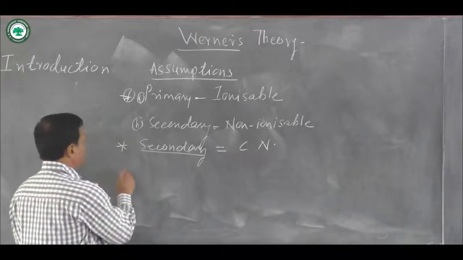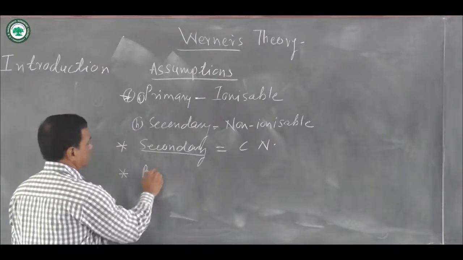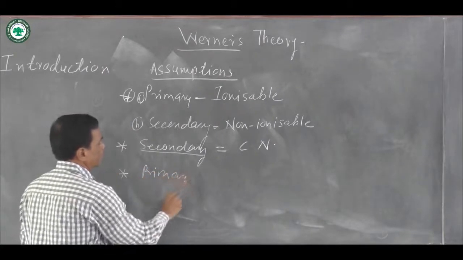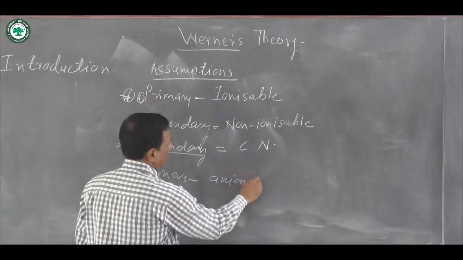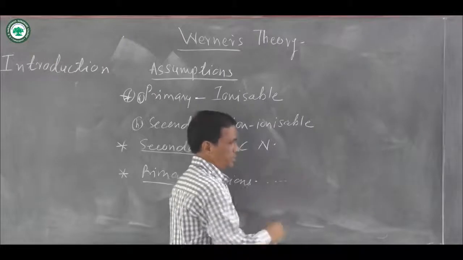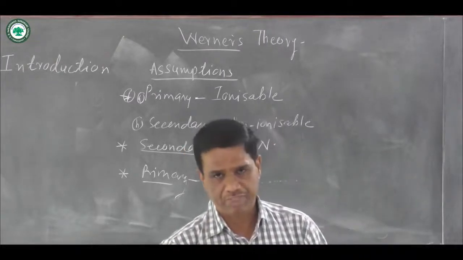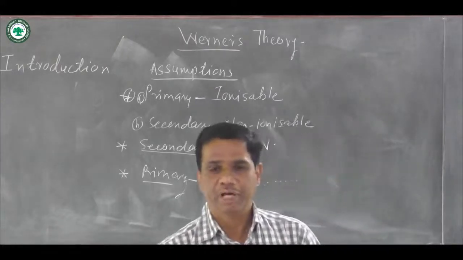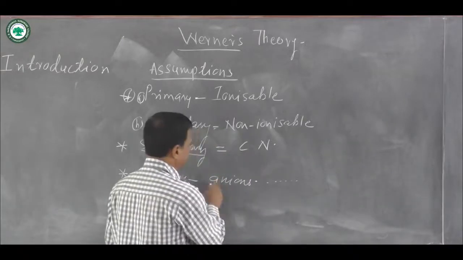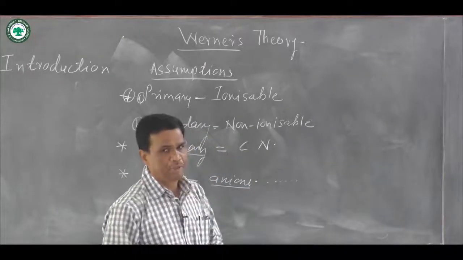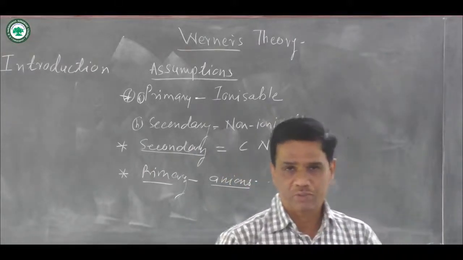The third assumption of Werner's theory is that primary valencies are generally anions and are shown by dotted lines in the structure of coordination compounds. Primary valencies, you know, are ionizable. These valencies are generally anions, meaning negatively charged, and in the coordination compound structure they are shown by dotted